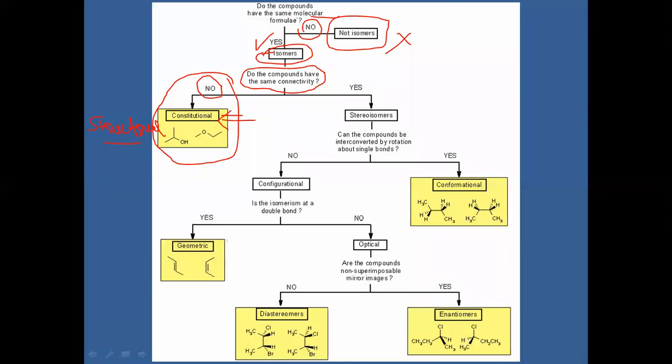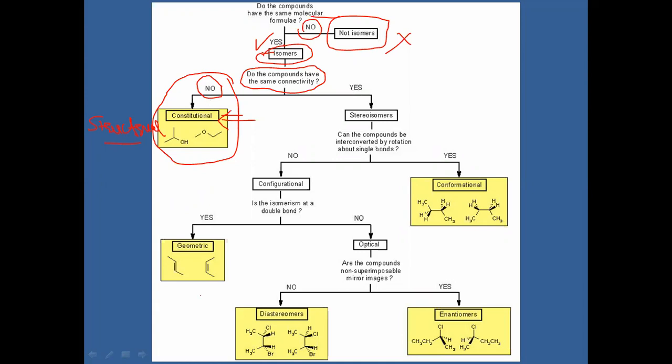Compounds having the same molecular formula but differing in structure, that isomeric form is called constitutional isomerism or structural isomerism. Is their connectivity different as well?